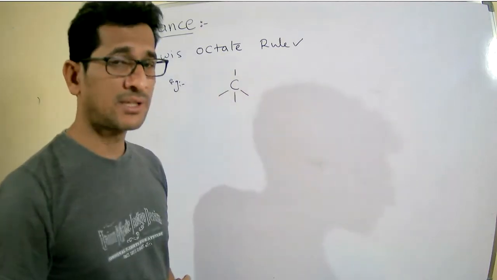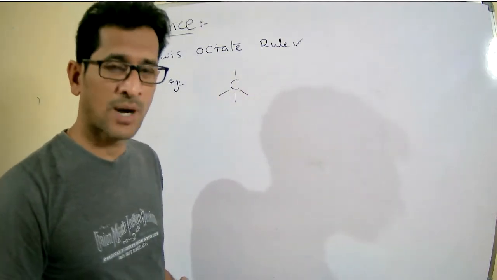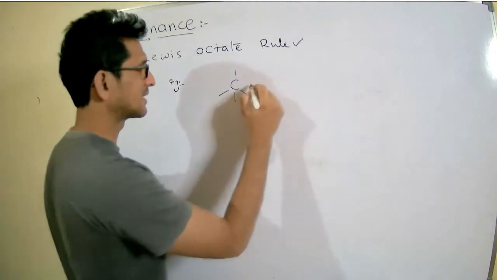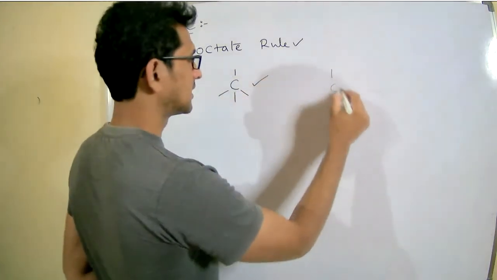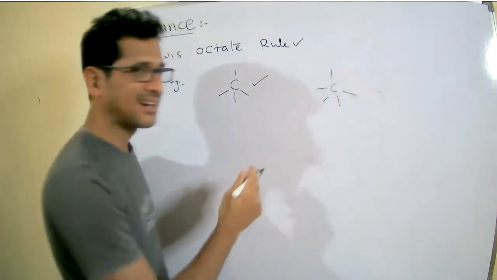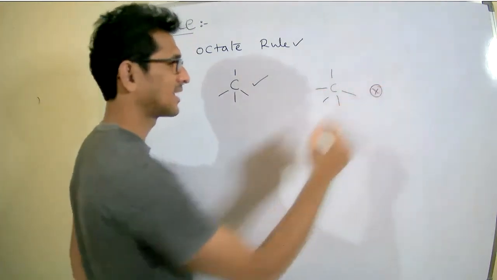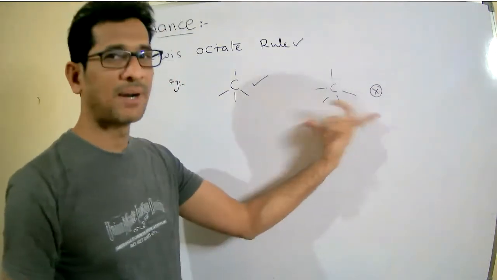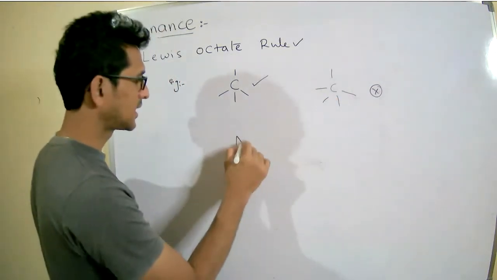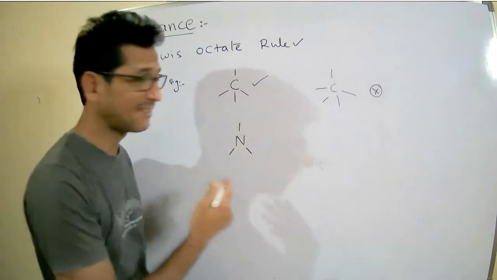Then carbon should be surrounded with 4 electrons only, 4 bonds only, because that is tetravalency. It can be represented like this, but cannot be represented like this, because carbon is tetravalent, not pentavalent. Similarly, nitrogen is trivalent.